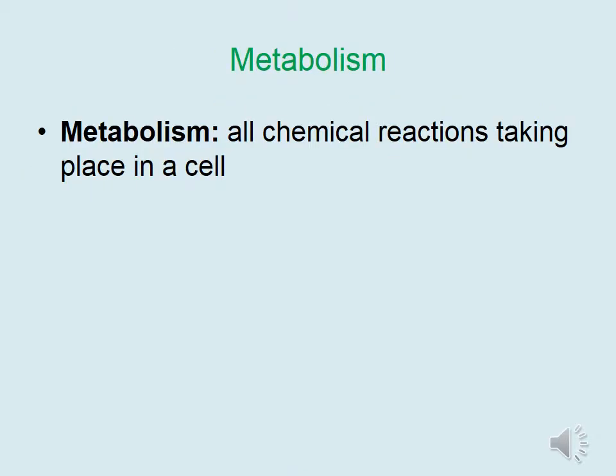Energy conversions in our cells take place during chemical reactions. The sum total of all chemical reactions that take place in a cell is referred to as metabolism. We typically think about metabolism from a dietary standpoint, such as somebody has a fast or slow metabolism. This is actually true. All chemical reactions in our cells do go back to the diet because when we eat food, we digest that food into nutrients that our cells convert during chemical reactions into the products that they need.